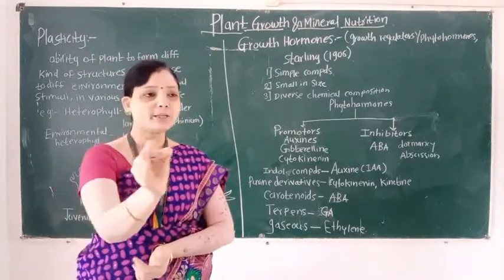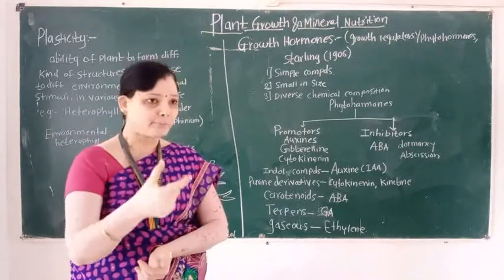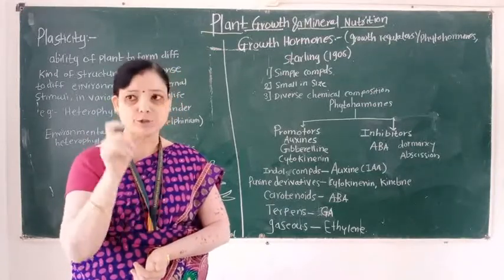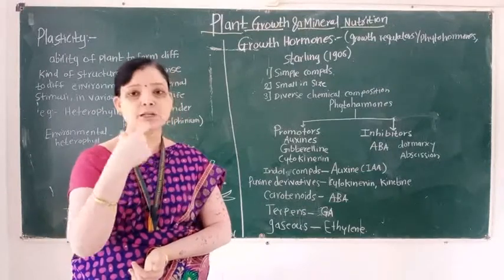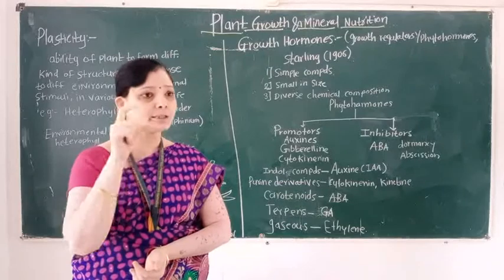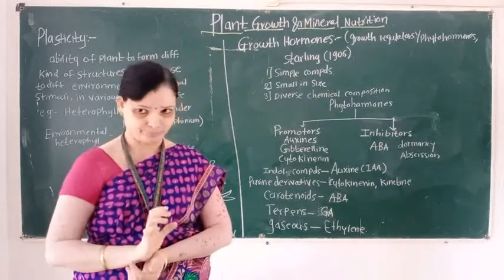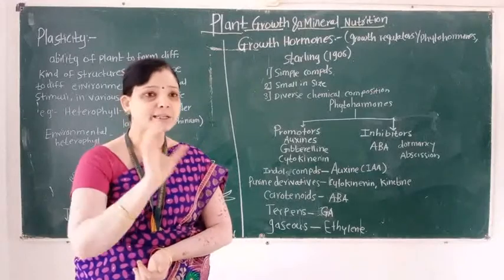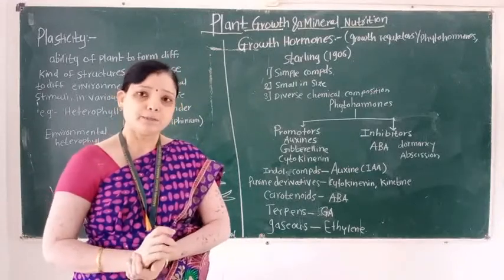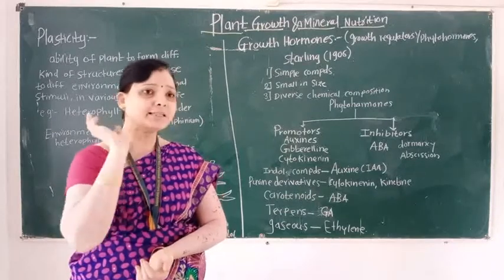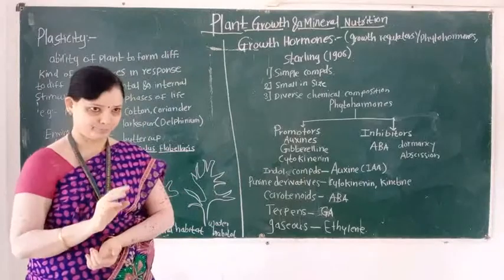What is the meaning of plasticity? Plasticity means the ability of a plant to form different kinds of structures in response to internal and external stimuli. This ability is known as plasticity. In plasticity, the best example is heterophylly.